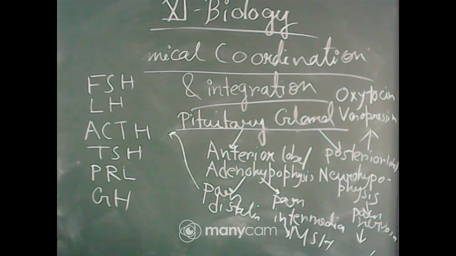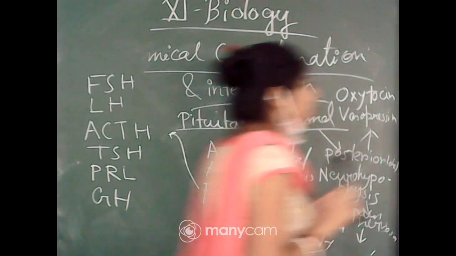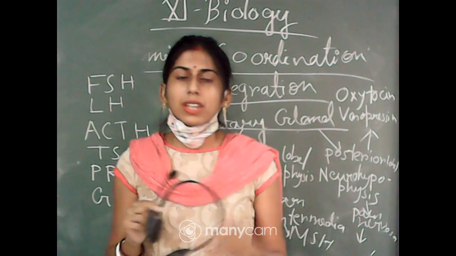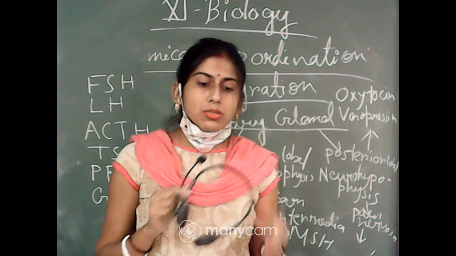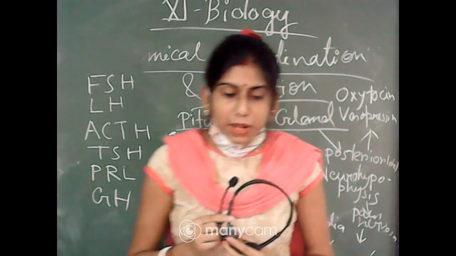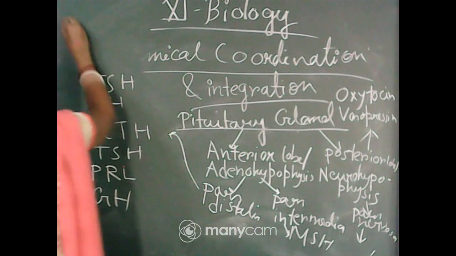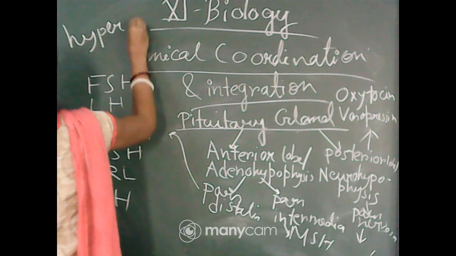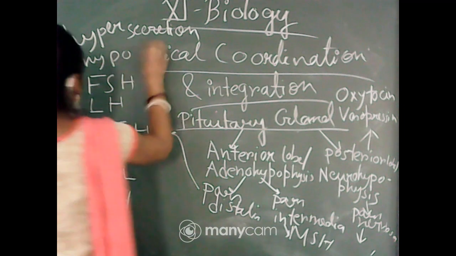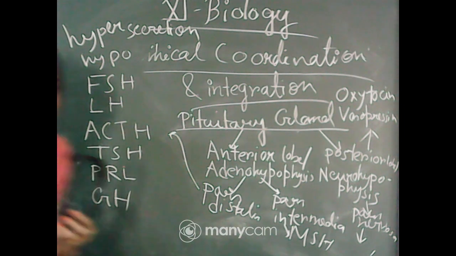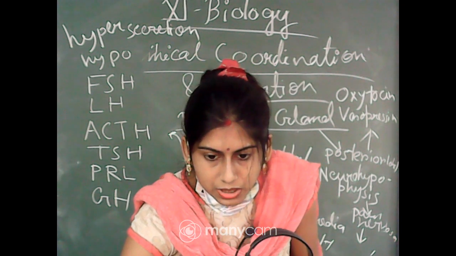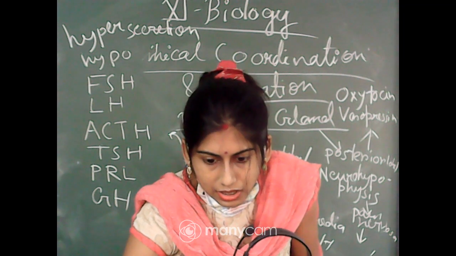Before that, you have to know two terms. If the hormones are not releasing in appropriate amount, then we will get two conditions. First one is, if it is releasing in the higher amount, then it is called hypersecretion, and if it is releasing in lower amount, then it is called hyposecretion. Hypersecretion means when it is released in quite higher amount, and hyposecretion means when it is releasing in lower amount.